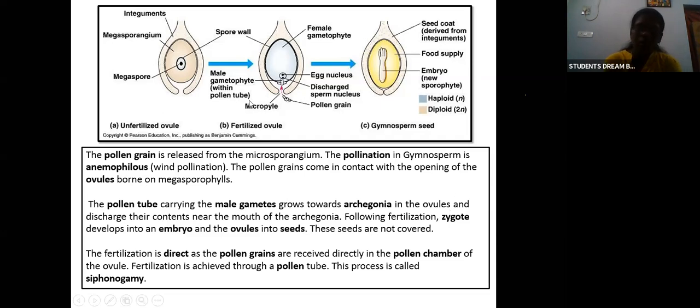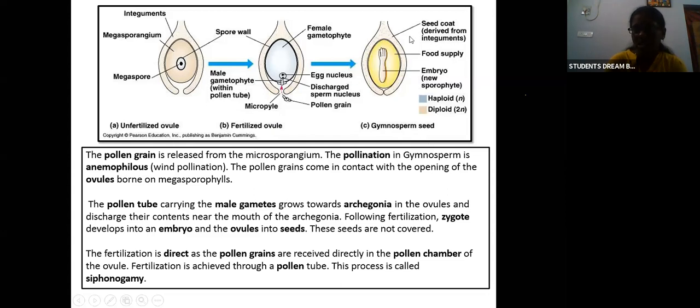Okay, so you can see here. This is the megasporangium. In the megasporangium you have the megaspore. This is the spore wall here. So this is an unfertilized ovule. When the male gametophyte within the pollen grain enters, the ovule gets fertilized. The ovule is fertilized, and here you can see the gymnosperm seed.